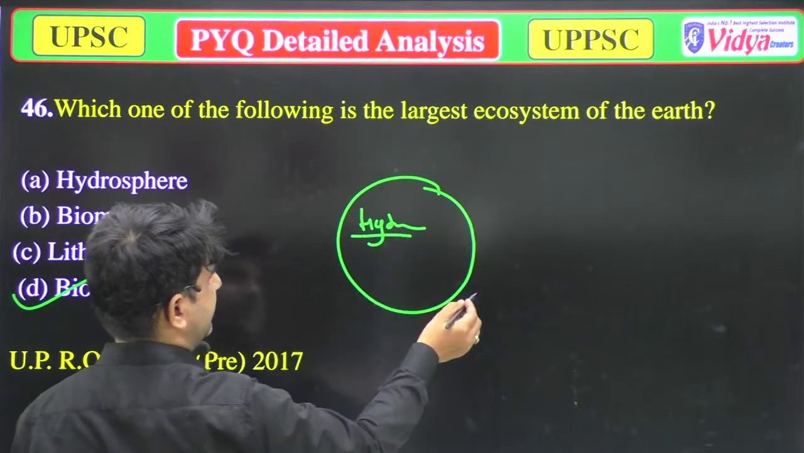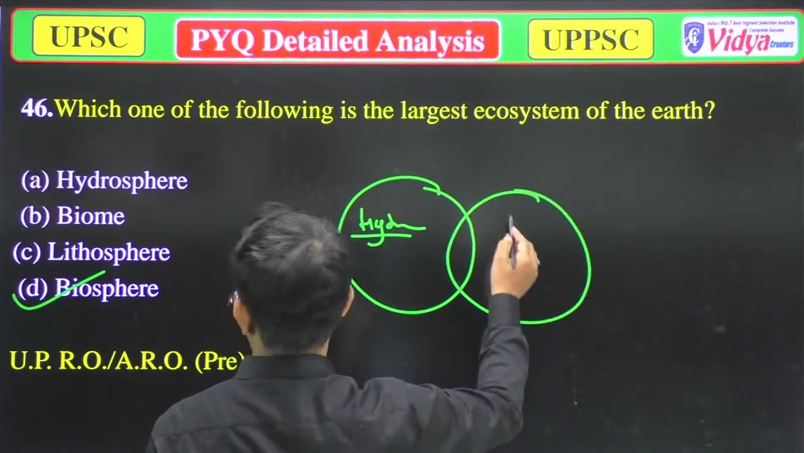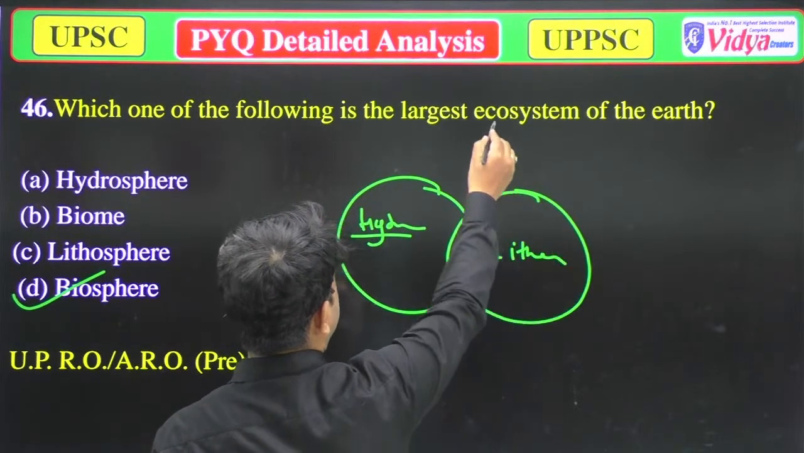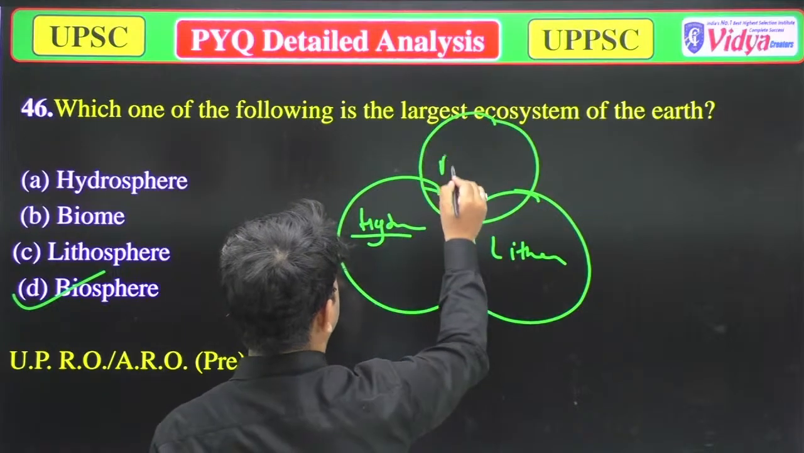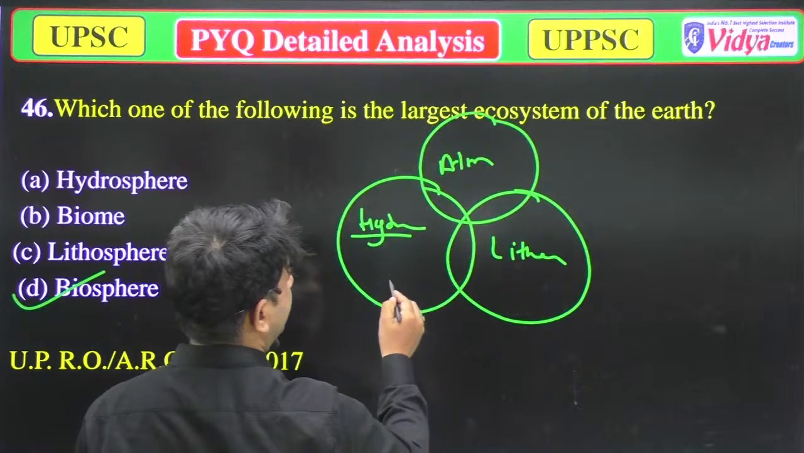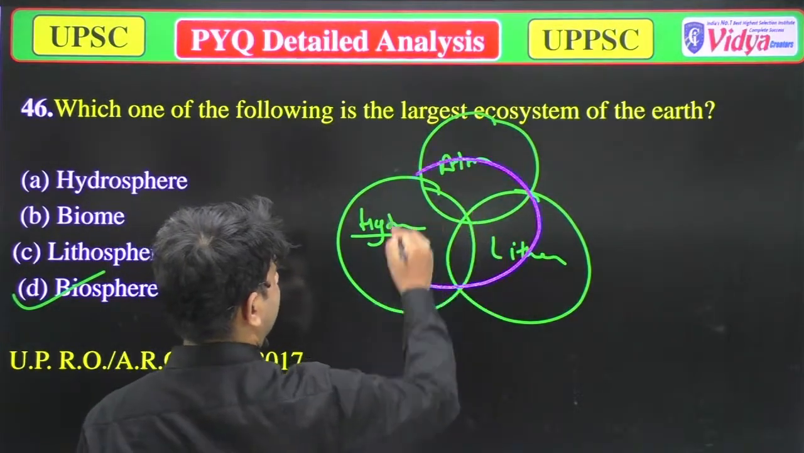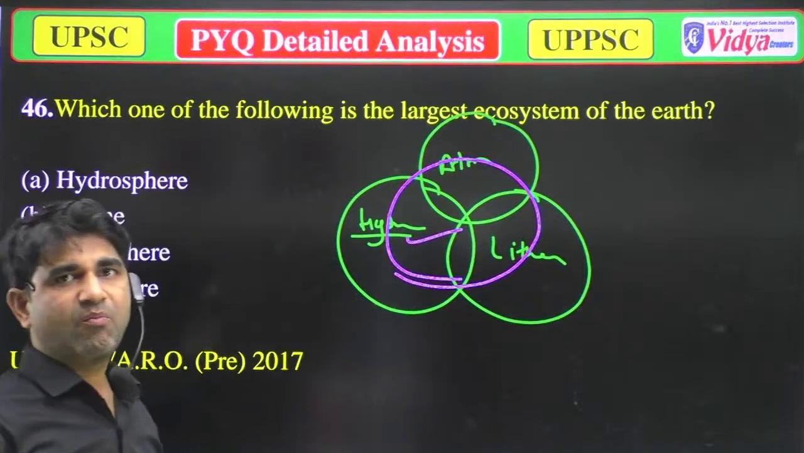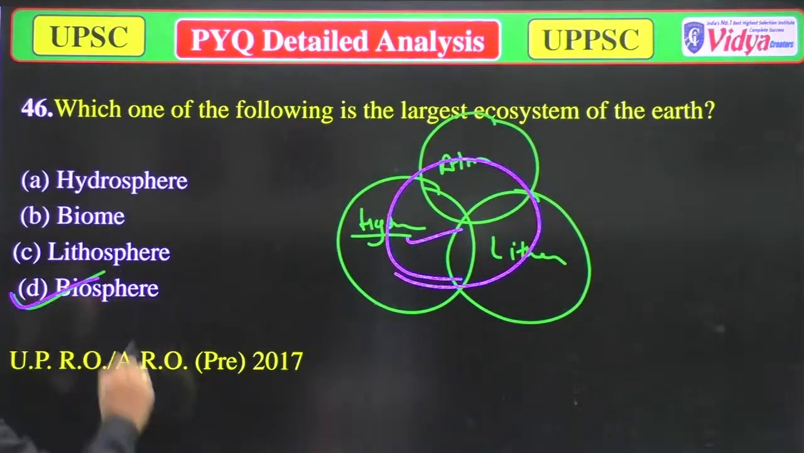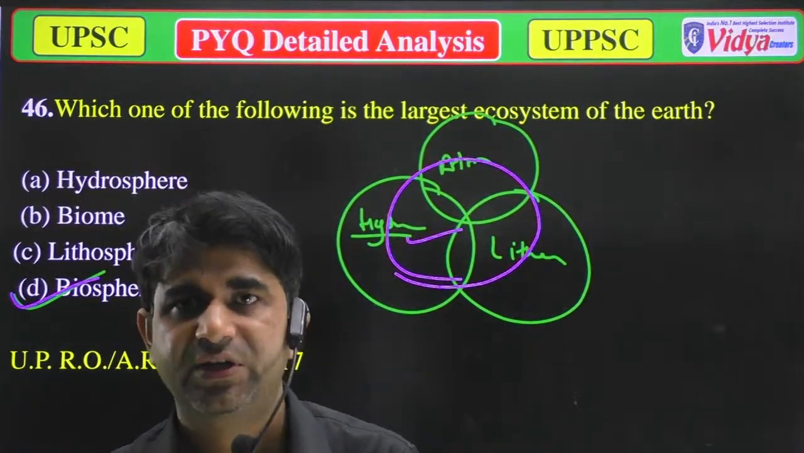It is hydrosphere. Biome, it is lithosphere, and it is atmosphere. And the biosphere will cover some part of every area. So we can say that the biosphere is the largest ecosystem of the earth, because biosphere is that area where life can exist. So option D will be the correct answer.